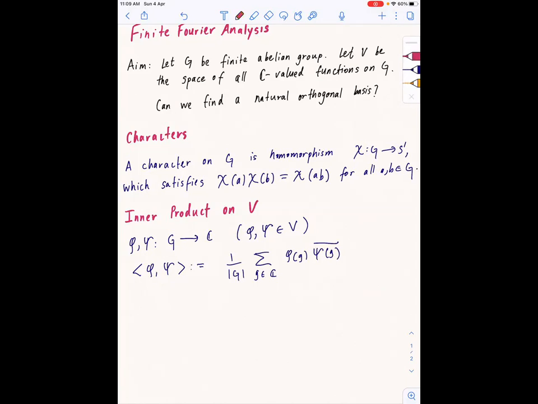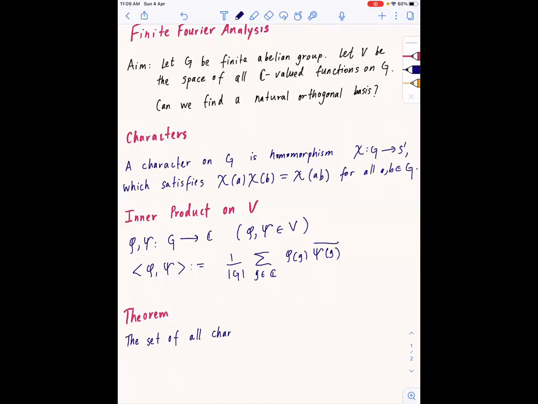So now what's the main theorem? Under this inner product, the set of all characters, that is, homomorphisms from the group to S1, forms an orthonormal basis of V. Homomorphism means it satisfies chi of A times chi of B equals chi of AB.